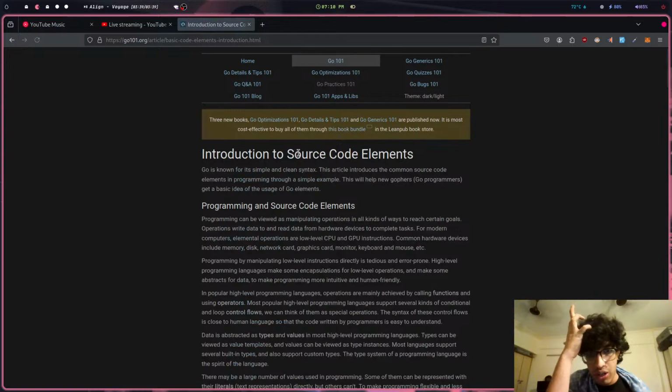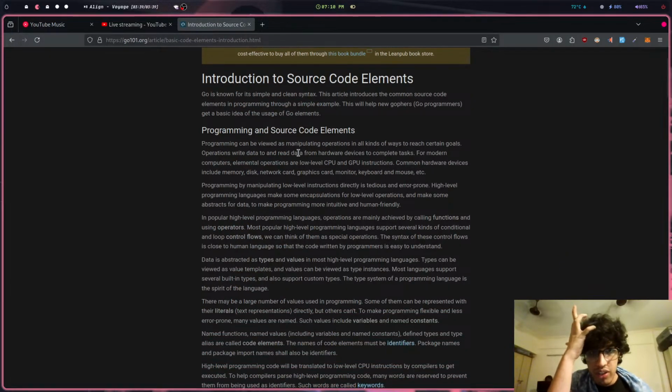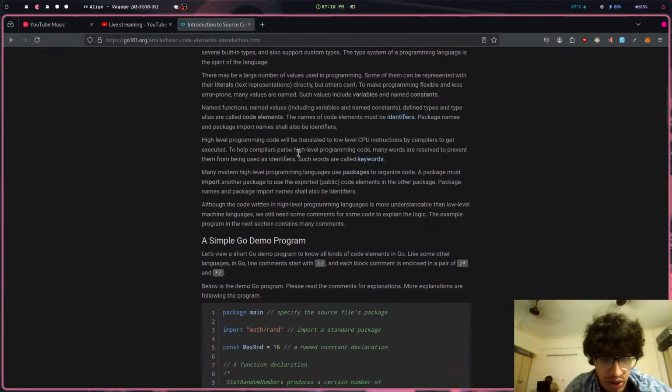Introduction of source code elements. Program, and so on. Elemental operations or low-level CPU and GPU instructions. Common hardware devices. Okay. Programming by manipulating low-level instructions is tedious and error-prone. Very, very true. High-level languages make encapsulations. Cool, get to the point.